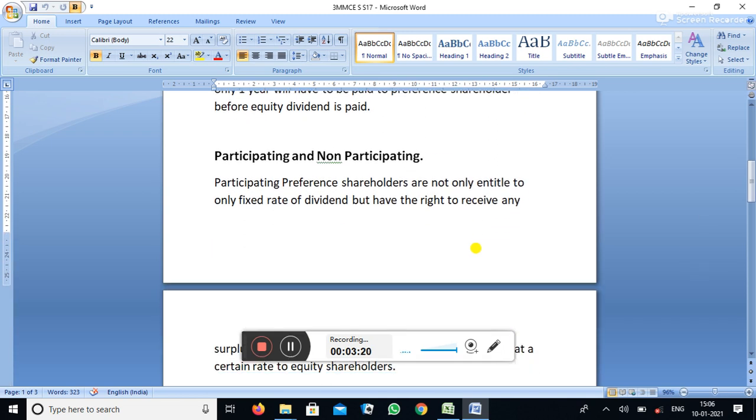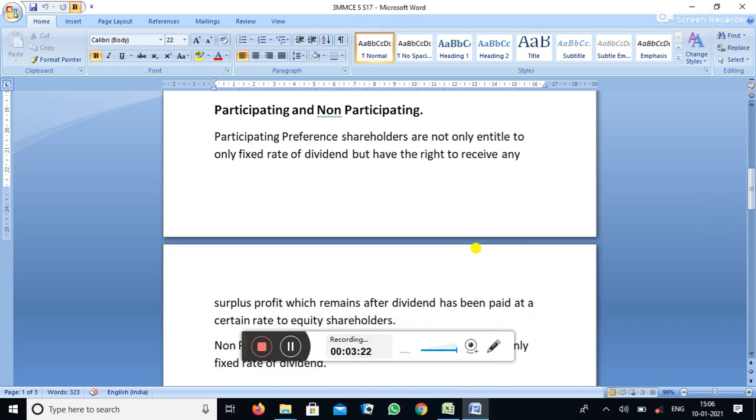Number two is participative and non-participative preference share. First of all, preference shares means they have a right to collect the dividend and capital at the time of winding up.